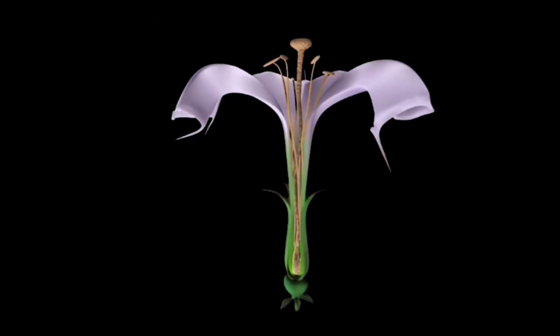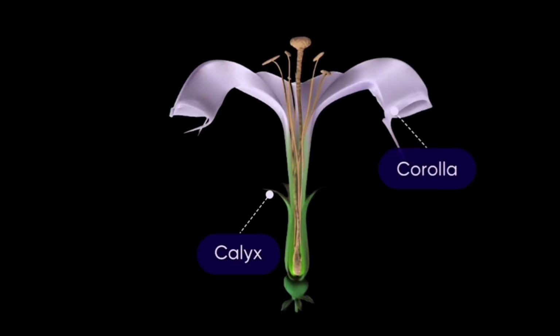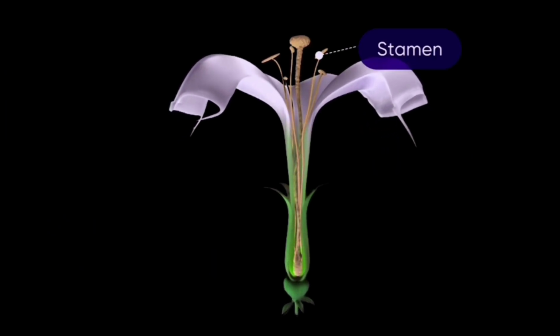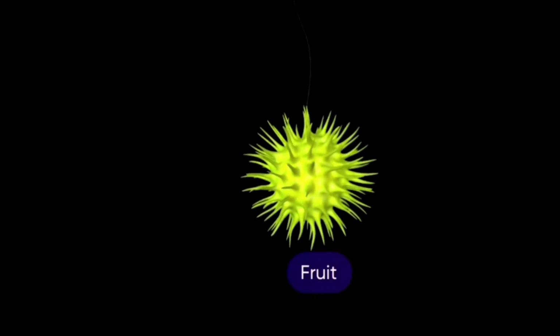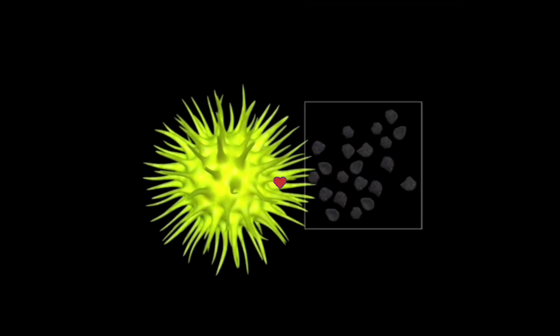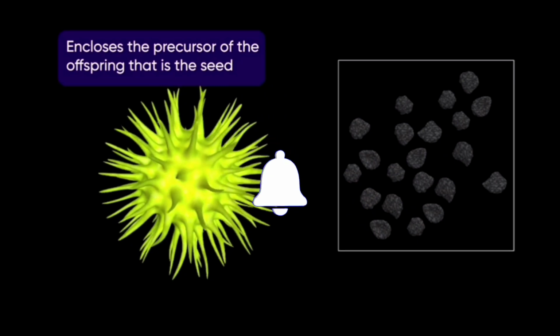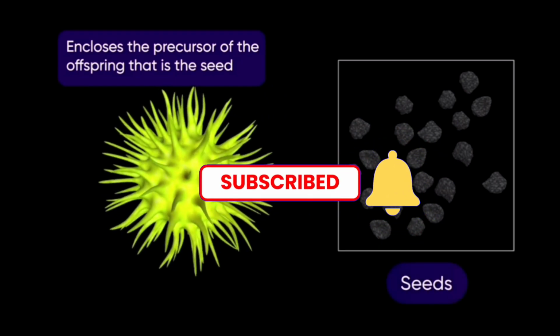In flowering plants, the calyx, the corolla, and the stamens wither away after fertilization, and the ovary forms the fruit. The fruit thus formed encloses the precursor of the offspring, that is, the seed.